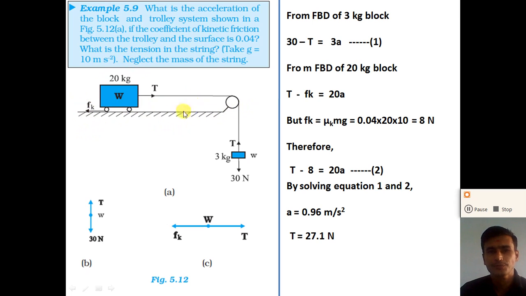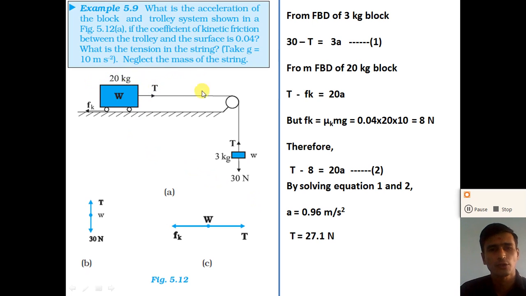And with the help of a light string, a block of 3 kg is tied to the free end of the string, right? So what is the acceleration of the block and trolley system, and what is the tension in the string? Take g is equal to 10 meter per second square.